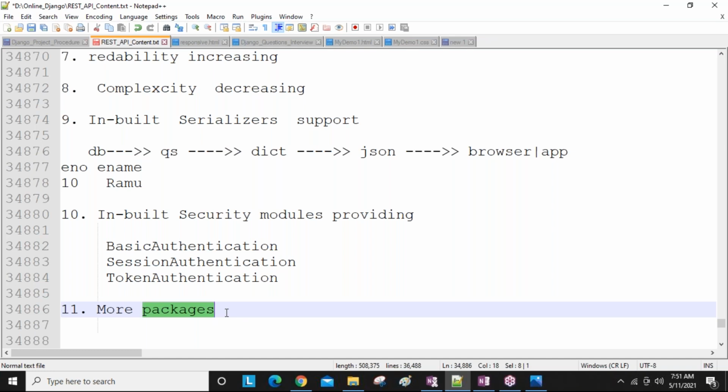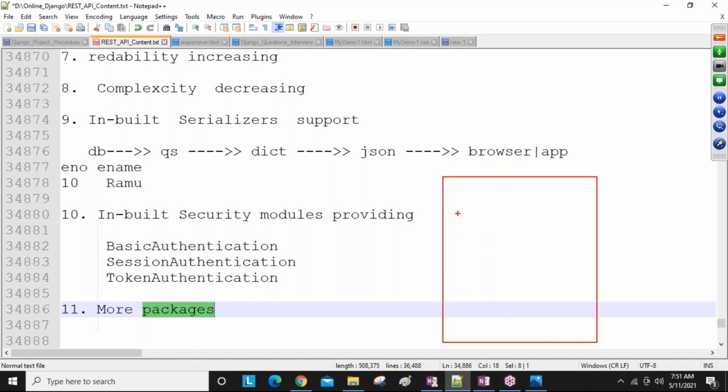For example, I want to provide pagination. Here the browser sends a URL, and I have a lot of records in my database, hundreds of records. If there are so many records, displaying all of them gives us a vertical scroll bar that you need to travel from top to bottom and back. I don't want to get all records at a time. Assume there are 100 records in my DB.